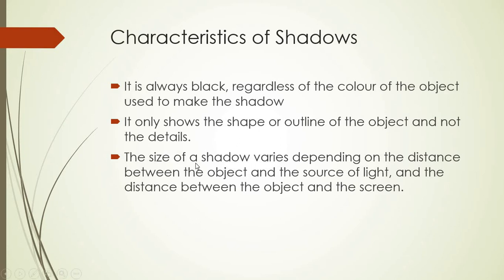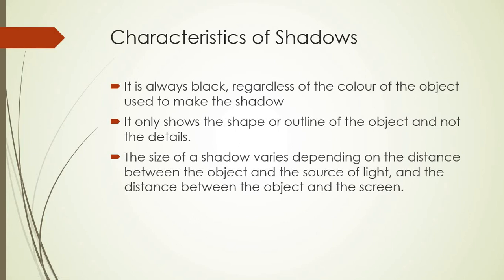Now the third one is, the size of the shadow varies depending on the distance between the object and the source of light, and the distance between the object and the screen. See, the size of the shadow varies, means it is not going to be the same throughout. It is going to be varying.